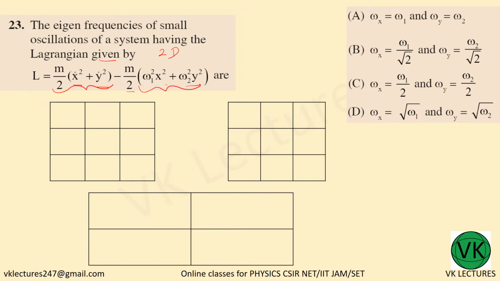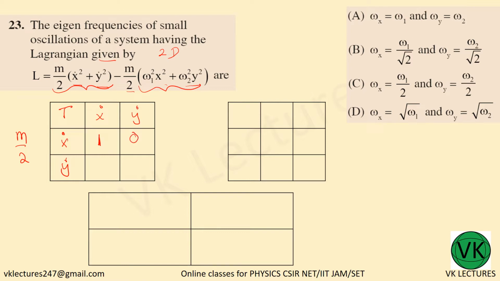So m by 2, if you take it out, this is the kinetic energy, with x dot and y dot. So this is x dot square, and there is no x dot y dot term, so this is 0.